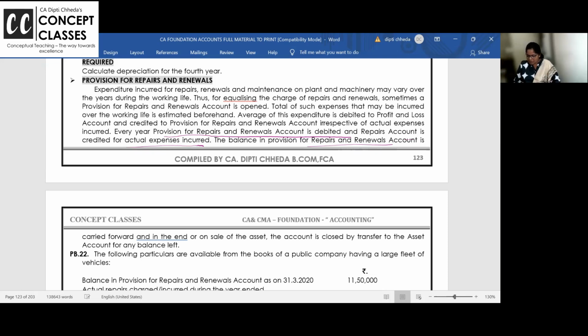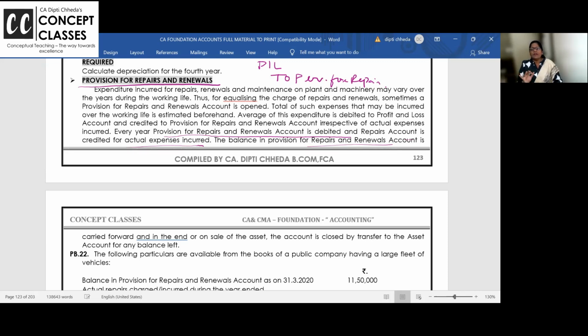Now listen, what is this concept? Listen carefully first. What is the need for provision for repairs? Whenever we know that some repairing work is going on, but we are not sure about the actual expenditure, on an estimated basis we make a provision. Any provision, provision for bad and doubtful debts, provision for income tax. Provision is some expense which is to be debited in the P&L account, but until now we don't know the amount, so we just estimate and put P&L account debit for provision for repairs. Against this, we will adjust the actual repairs.